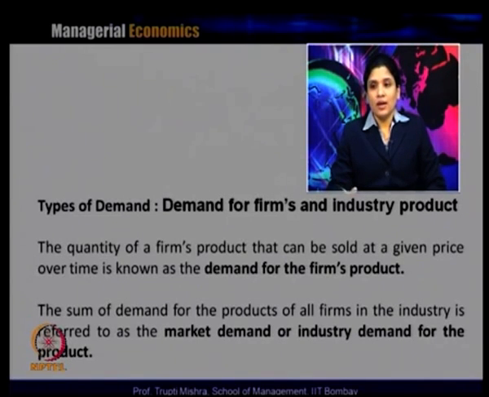So again we can explain it using the same concept, that the sum total of all the firm's product at a given price at a given time period consists of the market demand or industry demand for the product. Because a firm is nothing but a part of the industry, or the industry is nothing but the sum total of all firms in the industry. So here again the difference between the firm and industry product is that the firm is the individual productive unit and the industry is the sum total of all the firms producing the same product.